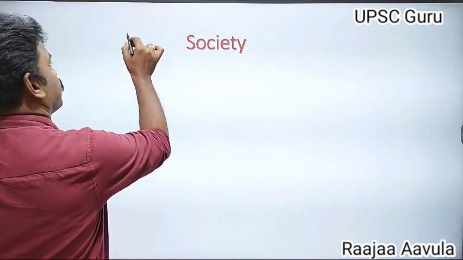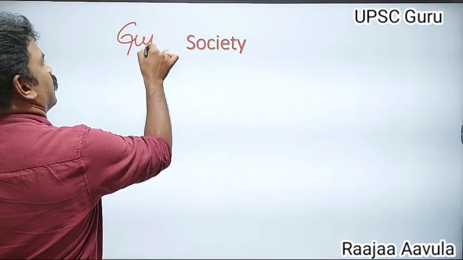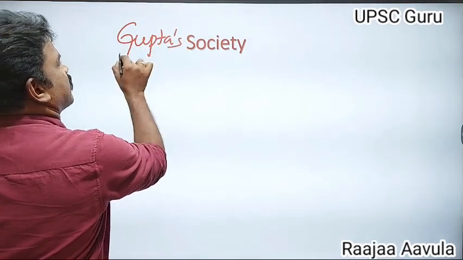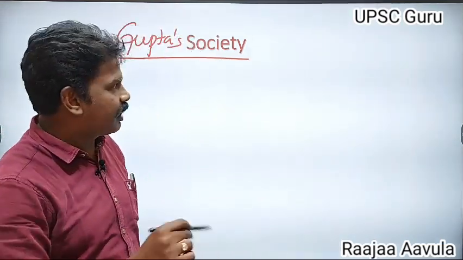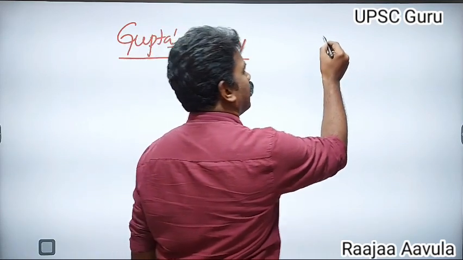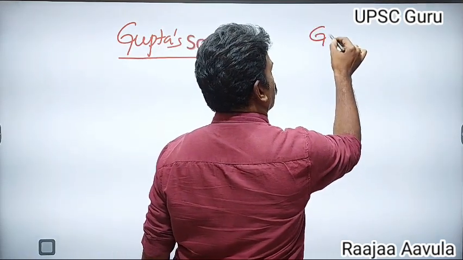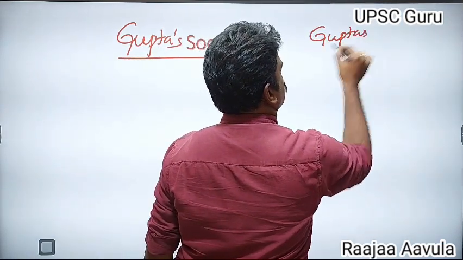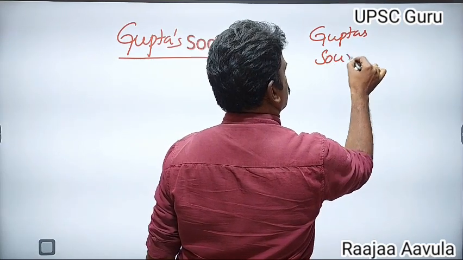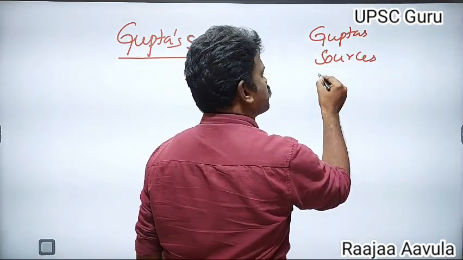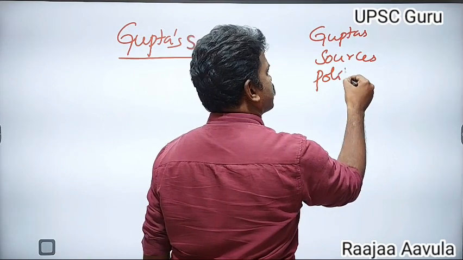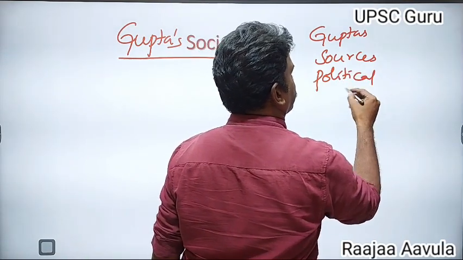In this part of ancient Indian history, we are discussing the Gupta period, the society of the Gupta period. In the previous videos, we discussed the Guptas' sources. After the sources, the political history of the Guptas was completed.